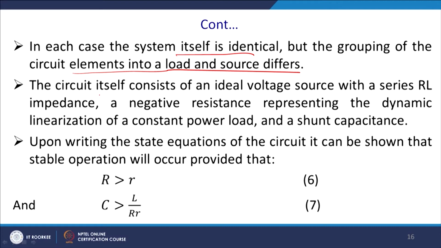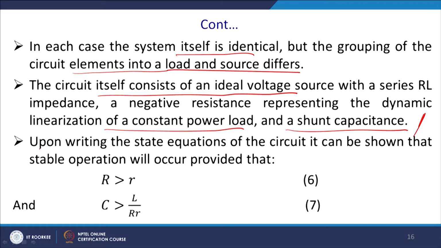This circuit itself consists of an ideal voltage source with a series RL impedance, a negative resistance representing the dynamic linearization of the constant power load, and the shunt capacitance.